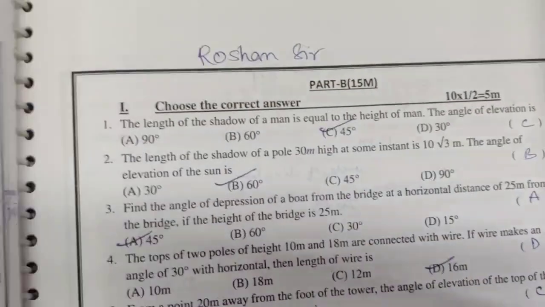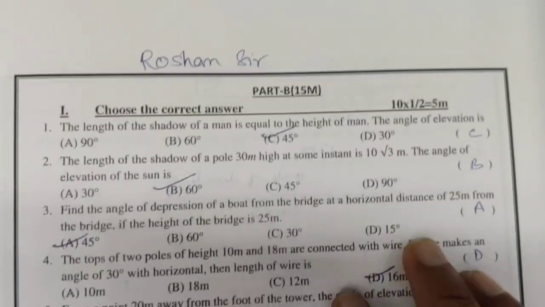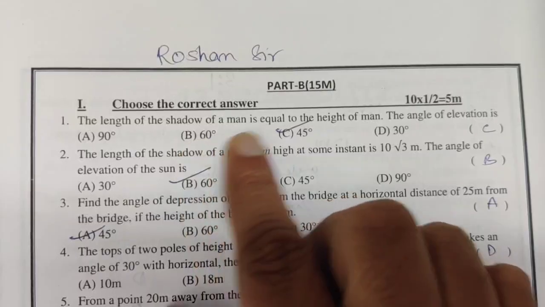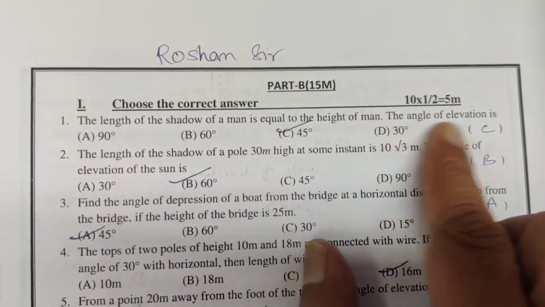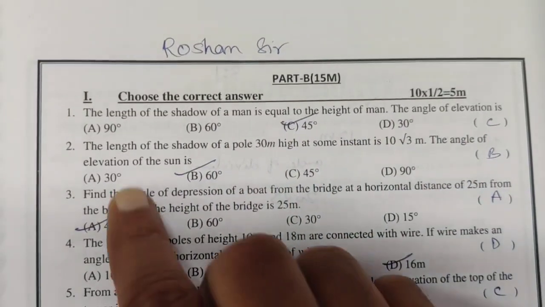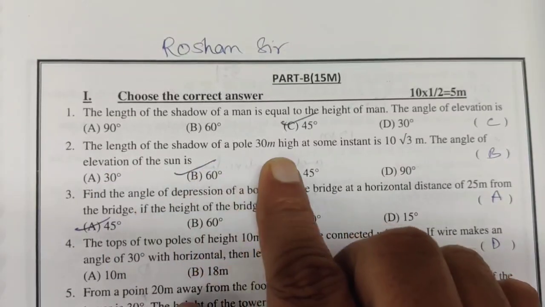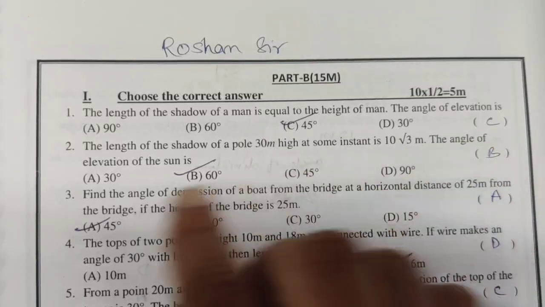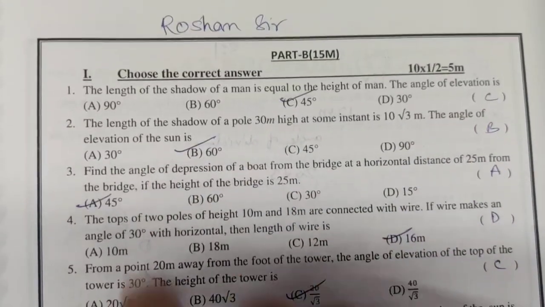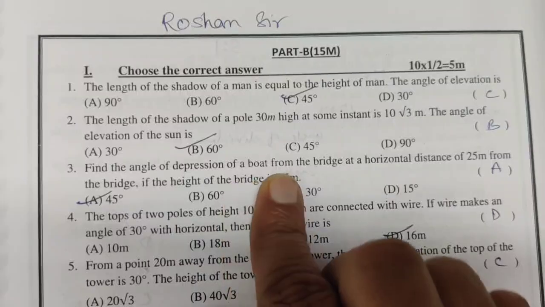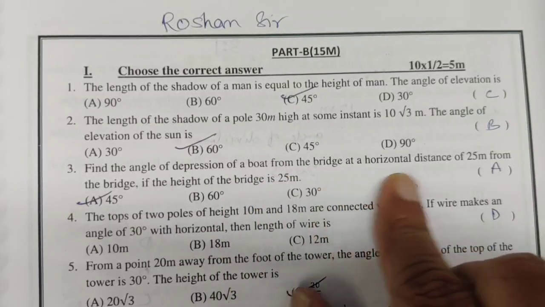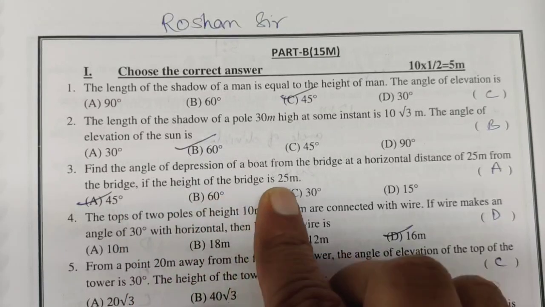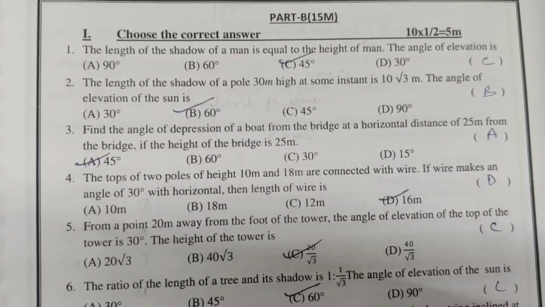अब एप्लीकेशन ऑफ ट्रिग्नोमेट्री के देखेंगे। पहले मल्टीपल चॉइस क्वेश्चंस करेंगे। देखिए, the length of the shadow of a man is equal to the height of a man. The angle of elevation 45 degrees होगा. The length of a shadow of pole 30 meters, height at some instant is 10√3 meters. The angle of elevation of the sun 60 degrees होगा. Find the angle of depression of a boat from the bridge at a horizontal distance 25 cm from the bridge if the height of the bridge is 25 cm is equal to क्या होगा, 45 degrees होगा.